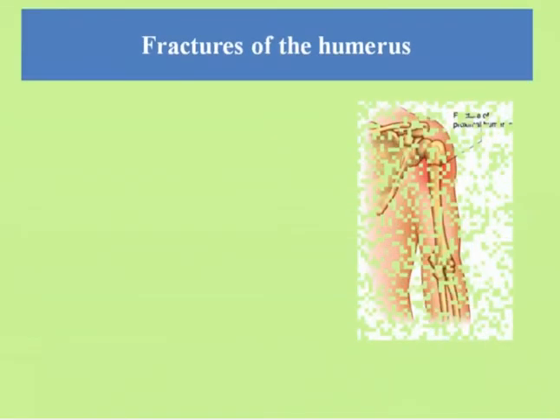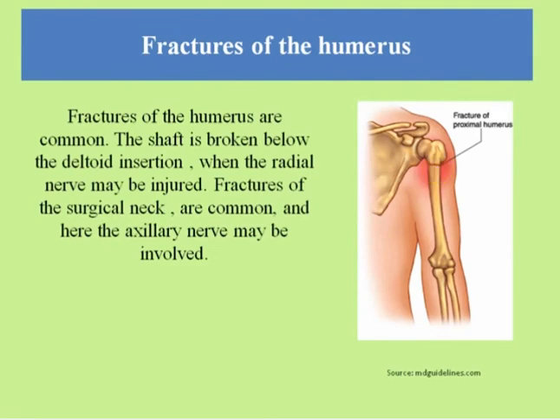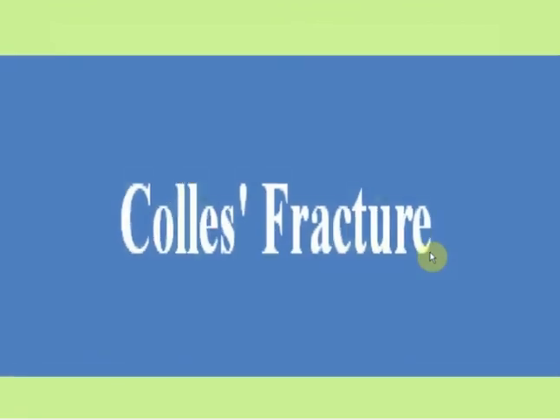Next are fractures of the humerus. You can see here the broken bone of the humerus, or humerus fracture. Fractures of the humerus are common. The shaft is broken below the deltoid insertion. This is the deltoid insertion, where the radial nerve may be injured. Fractures of the surgical neck here are common and here the axillary nerve may be involved.